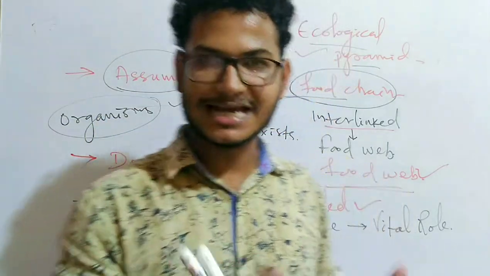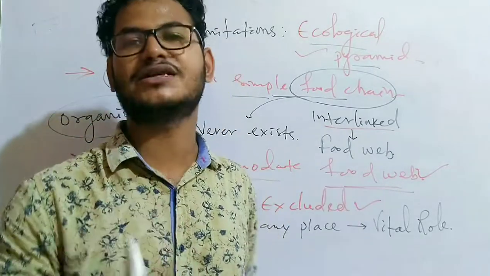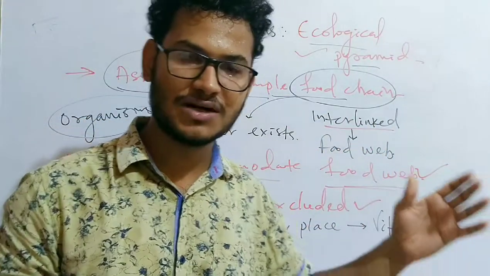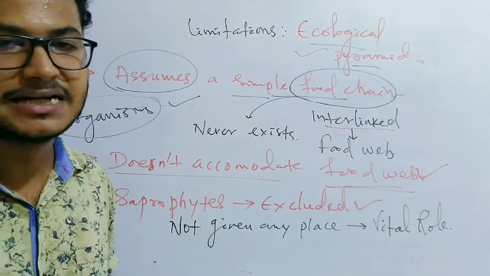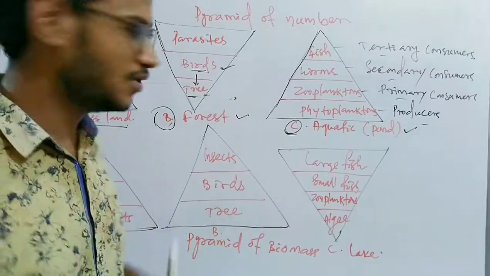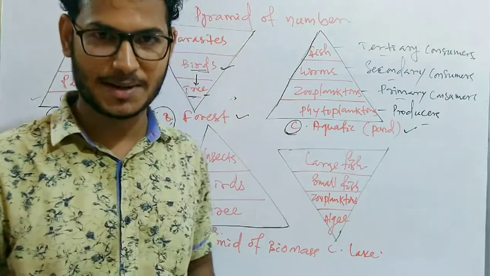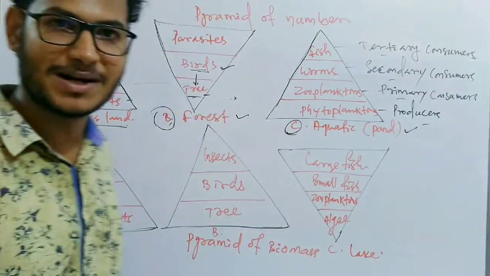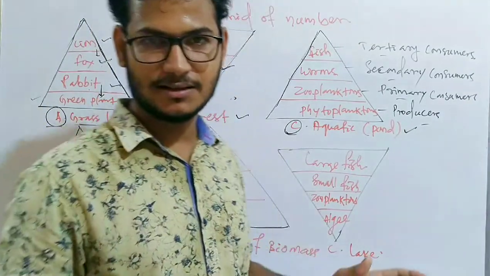Now with the diagram of some upright ecological pyramid and inverted ecological pyramid, we will see how the pyramid of biomass and pyramid of number can be inverted, but the pyramid of energy can never be inverted. So let me draw some diagram to show you. Friends, now we have the diagrams of the ecological pyramids of number and pyramid of biomass. First, let's discuss these two different types, pyramid of number and biomass. At the end, we will discuss pyramid of energy, which cannot be inverted.